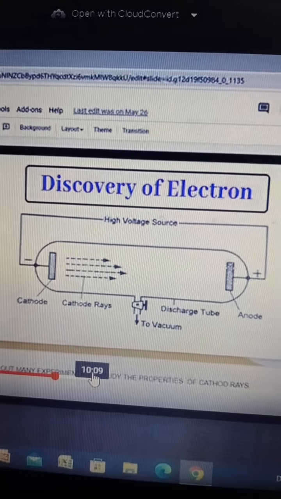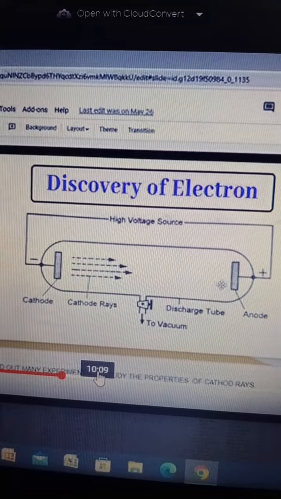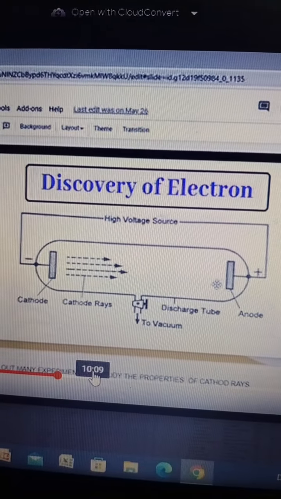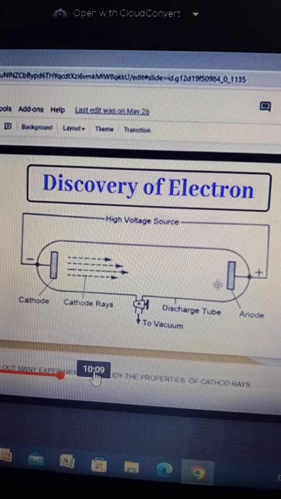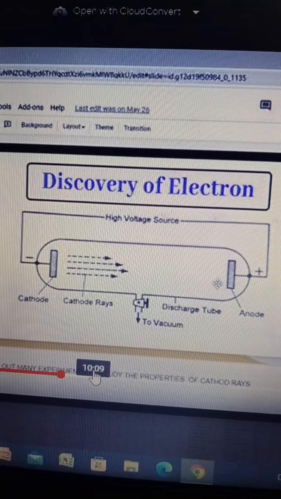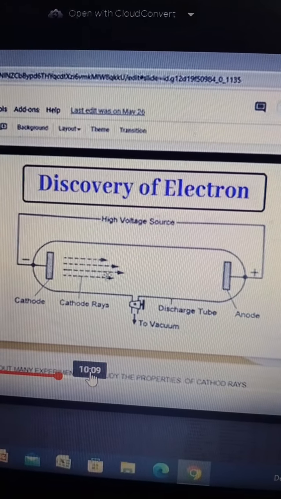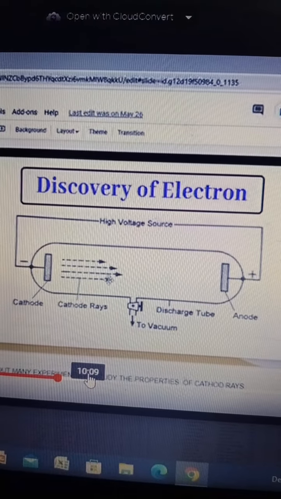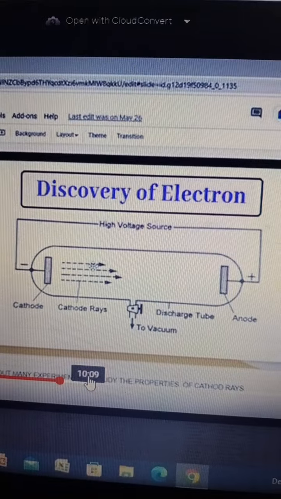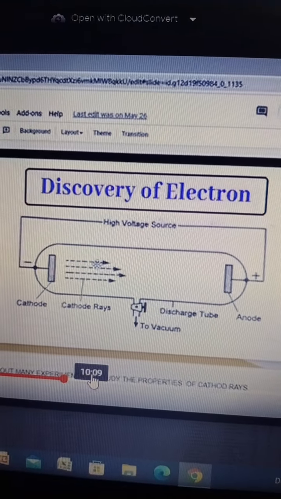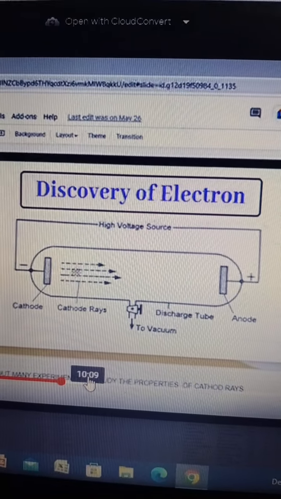And if a perforated anode is kept, then we observe that invisible rays are emitted from the cathode. These rays are made up of electrons. Am I clear?